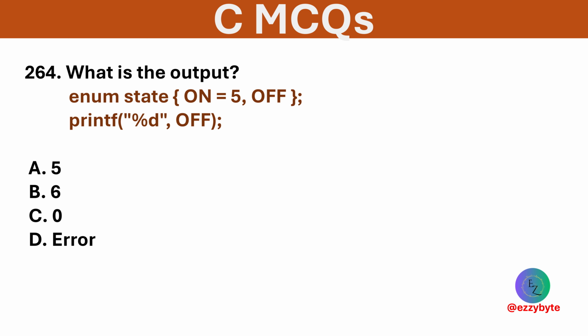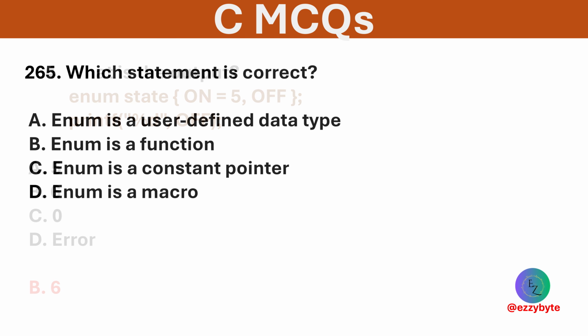What is the output of the following? Options are 5, 6, 0, and error. Option B is correct.